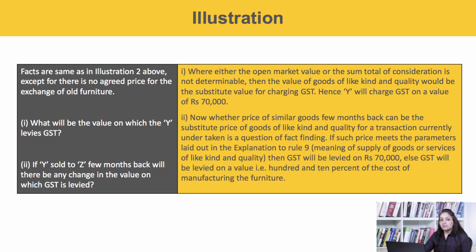If such price meets the parameters laid down in the explanation to Rule 9, that is the meaning of supply of goods or services of like kind and quality, then GST will be levied on 70,000. Else, GST will be levied on a value that is 110% of the cost of manufacture of the furniture.